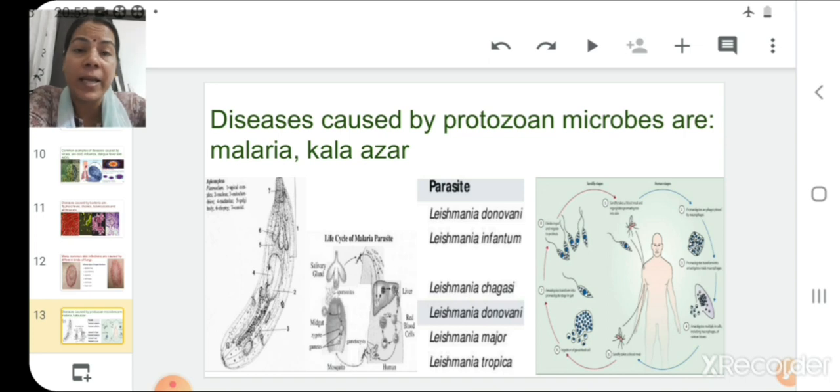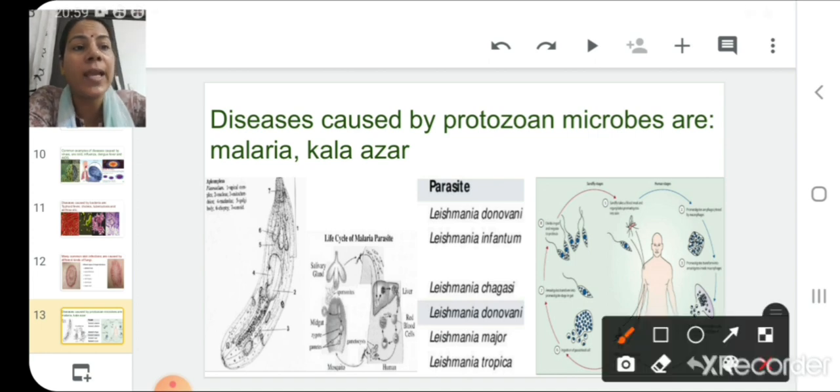Children, malaria is very well known nowadays because in most places so many people every year suffer with malaria. And malaria is a vector-borne disease where a mosquito acts as a vector of this disease. And the causative agent of the disease is a protozoan which is known as Plasmodium.